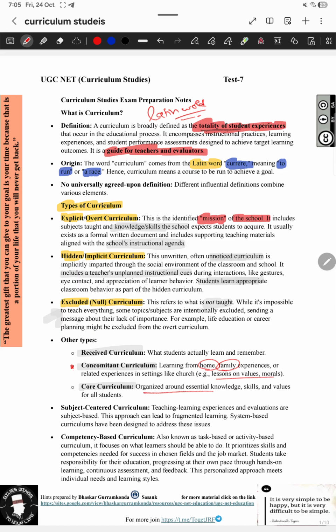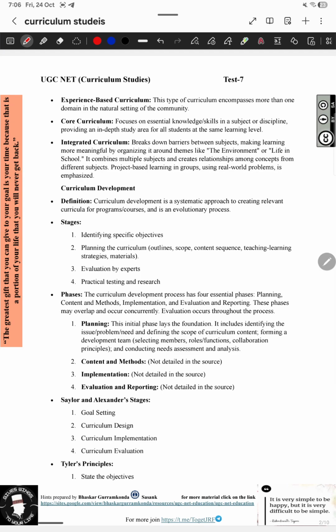And there are different types of curriculum in a different sense also: subject centered curriculum and competency based curriculum. Competency based curriculum is task based, activity based, whereas in subject centered curriculum, teaching, learning experiences and evaluations are done by the subject. The next one is experience based curriculum, where a natural setting is there for community involvement. Then core curriculum and integrated curriculum. Integrated curriculum is about the environment, life in school, everything. So that is the thing about curriculum types.